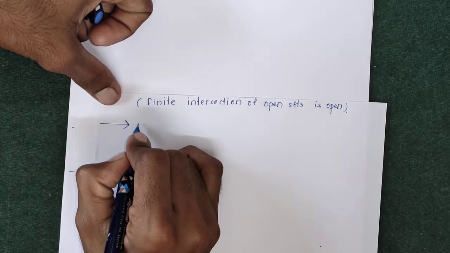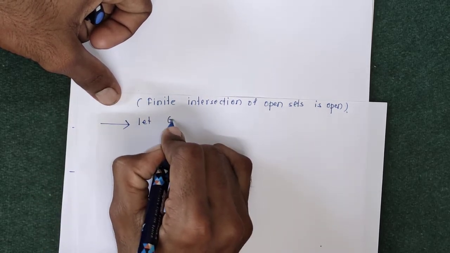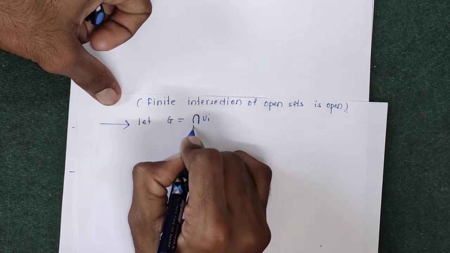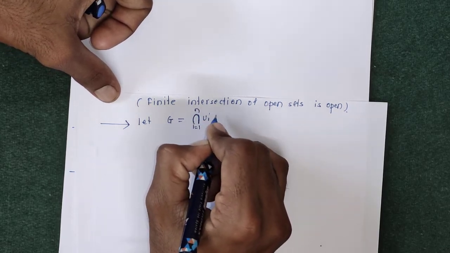Now similarly, like the previous theorem, we will take G equal to the intersection of ui, i running from 1 to n.